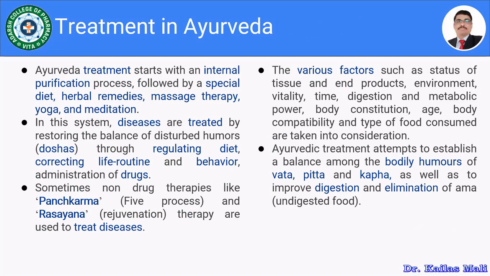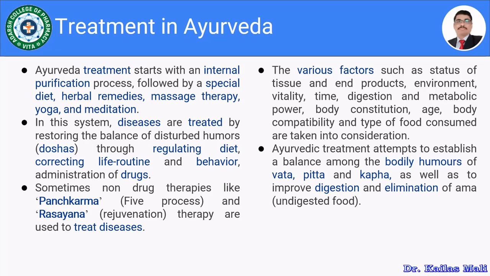As we have seen the various theories in the Ayurveda, there is a Three Dosha theory, Pancha Bhuta theory, Sapta Dhatu theory. And I have said that if there is any imbalance in the elements, doshas, Vata, Pitta, Kapha, or any dhatu, that may lead to the disease or the disorder.